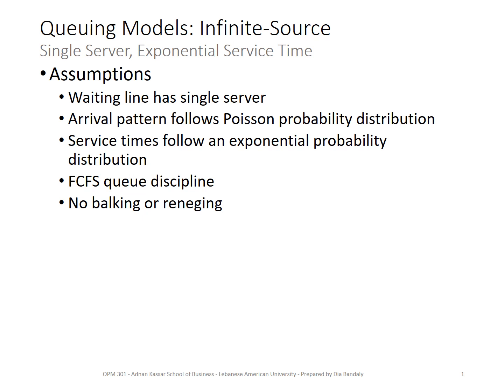Here we know that we have a single server, of course, from the name of the model. The arrivals follow a Poisson distribution. The service time follows an exponential distribution. You are following a first come first serve discipline, of course, and no balking or reneging.